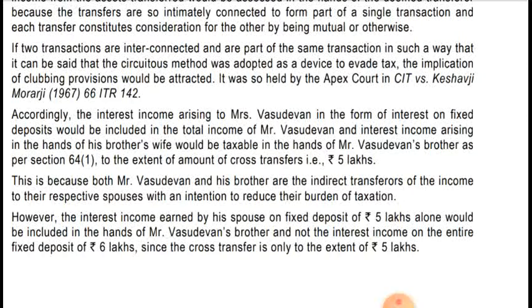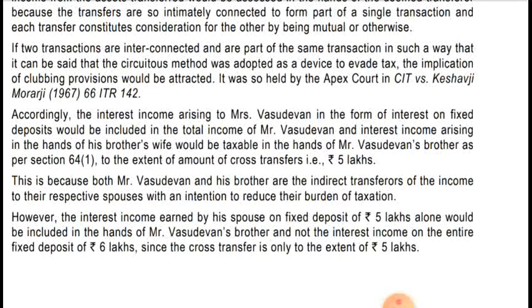So as I said, the interest income arising from the fixed deposit which their wives have invested in a bank will be taxable in the hands of Mr. Vasudevan and Mr. Vasudevan's brother, to the extent of 5 lakh rupees. Because the 5 lakh rupees was a cross transfer, whatever interest is earned on it will be taxable in their hands. This is because both are indirect transferors of income to their respective spouses with an intention to reduce their tax burden. Their intention was to reduce their tax burden, that's why they did this transaction.